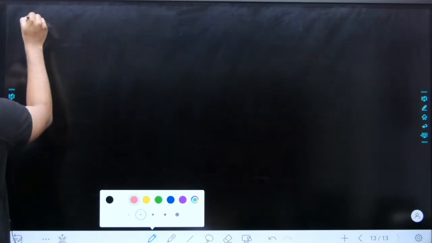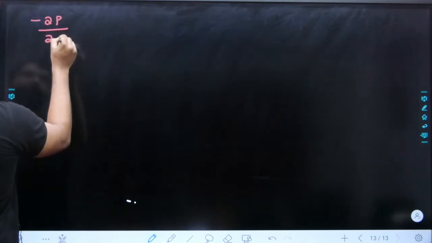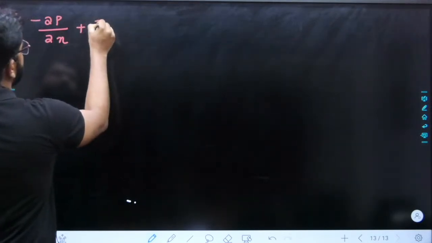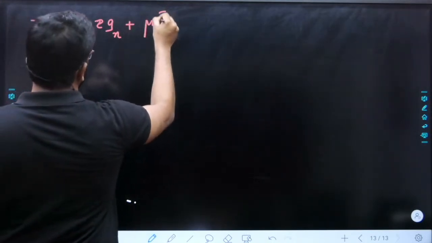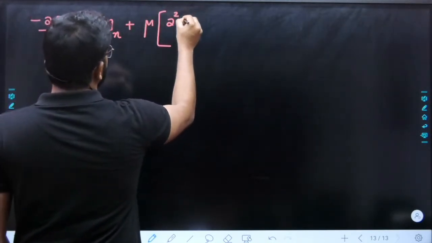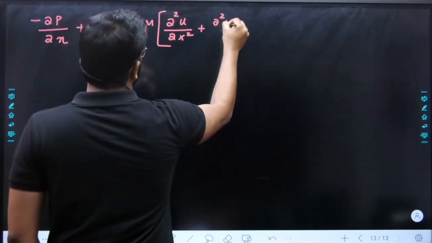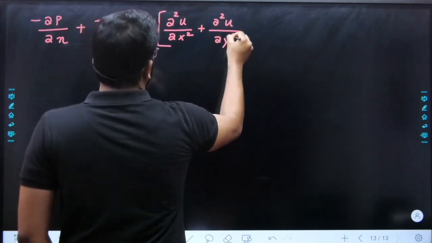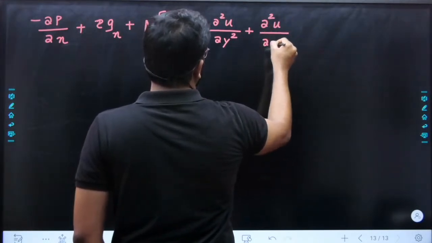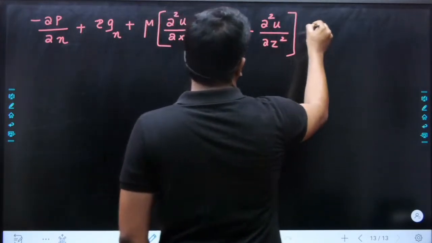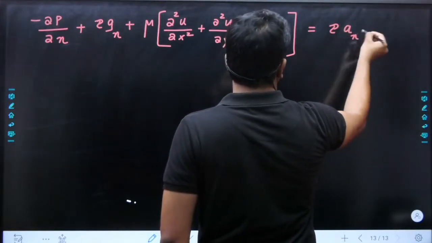That is, your x direction Navier-Stokes equation is minus dou p by dou x plus rho gx plus viscosity mu into dou square u by dou x square plus dou square u divided by dou y square plus dou square u divided by dou z square equal to rho into acceleration in x direction.